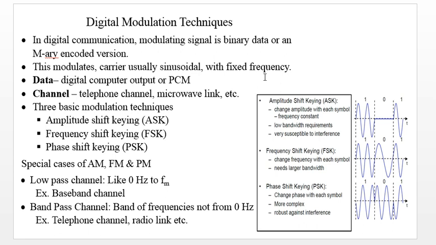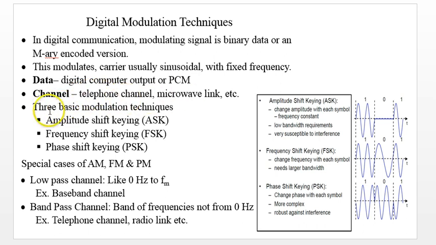Here data may be obtained from a digital computer, and it could be the output of a PCM, pulse code modulation system. So basically the message signal is in digital form. Channel here could be a telephone channel, microwave link, etc.